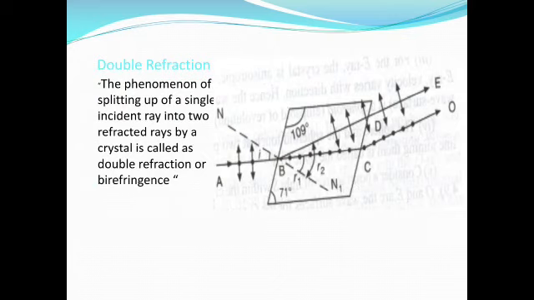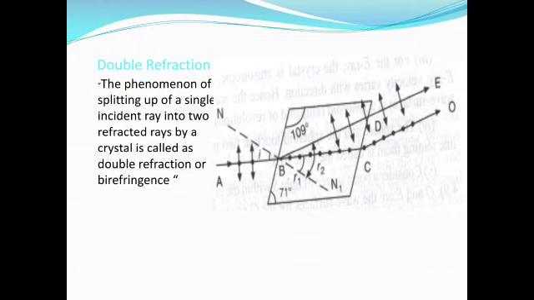Therefore, if an object is viewed through this kind of crystal, two images of the object are observed. One of the images corresponds to the ordinary ray and the other corresponds to the extraordinary ray. This phenomenon is known as double refraction. The phenomenon of double refraction was discovered in the year 1669 by Dr. Erasmus Bartholinus.